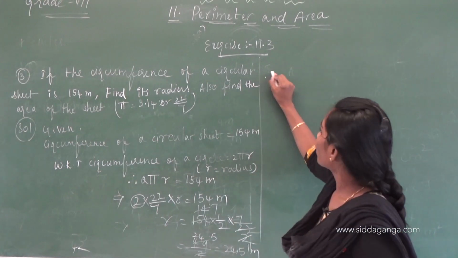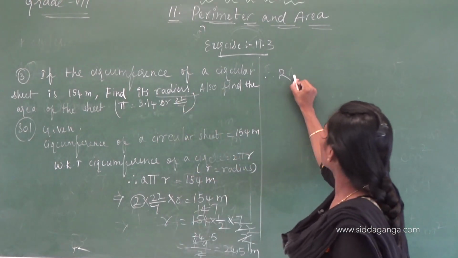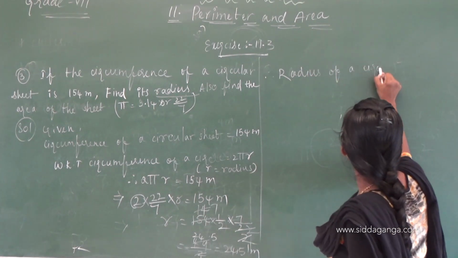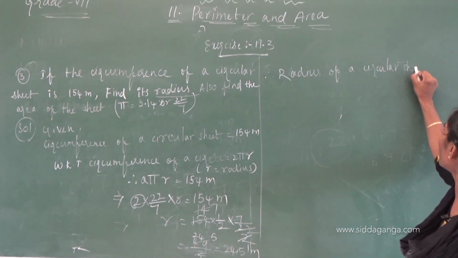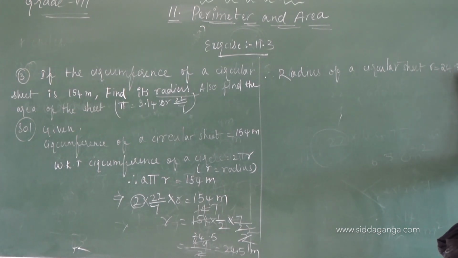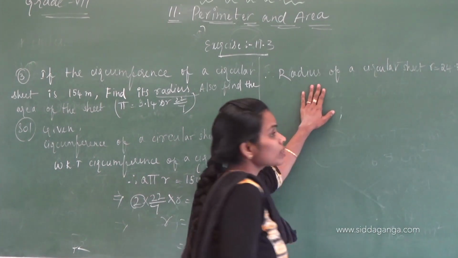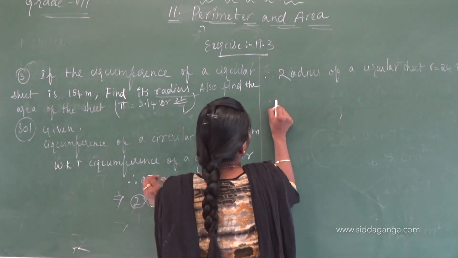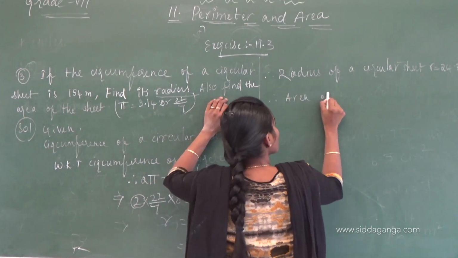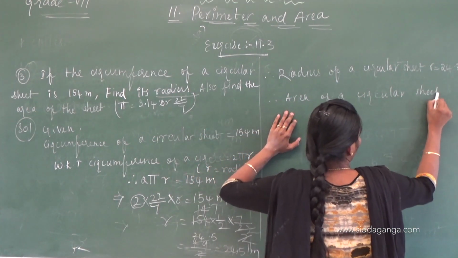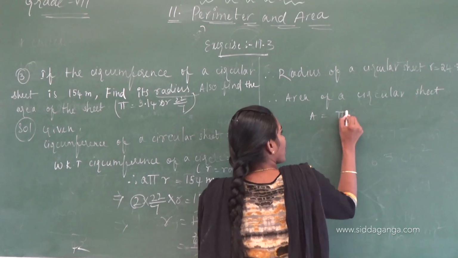Therefore we got the radius. The radius of the circular sheet, r, equals 24.5 meters. Since we know the radius of the circular sheet, then we can find the area of the circle. Therefore, the area of the circular sheet A equals pi r square.